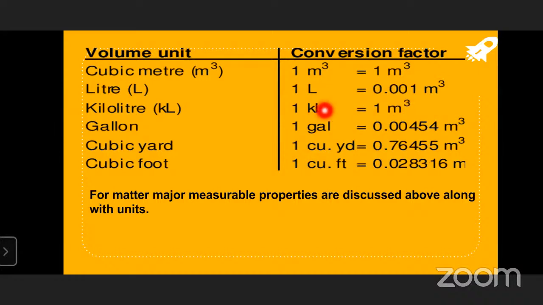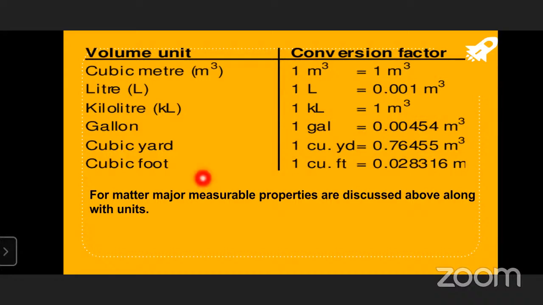So we have taken the conversion of liter to meter cube. 1 kiloliter is equal to 1 meter cube. 1 gallon is equal to this much, and 1 cubic yard is equal to 0.76455 meter cube. And 1 cubic foot, if we take it, the volume is how much? 0.028316 meter cube. So in this manner, we measure the volume of a gas.